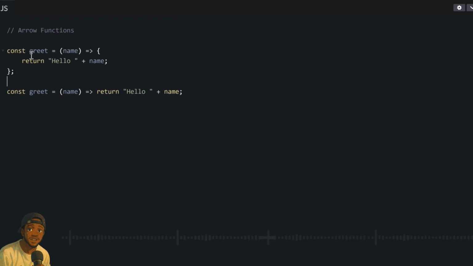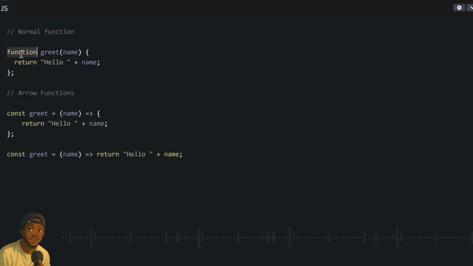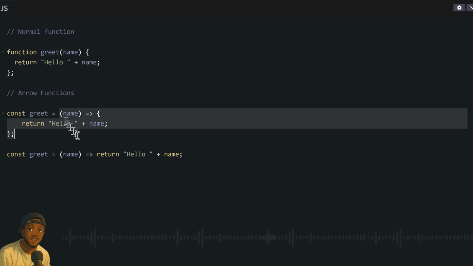Well, first, we no longer use the function keyword. So if you use an arrow function, it removes the headache of writing function every time. We only set a constant. Let's say we create a new variable, and then we set this variable to be equal to an arrow function without the keyword.